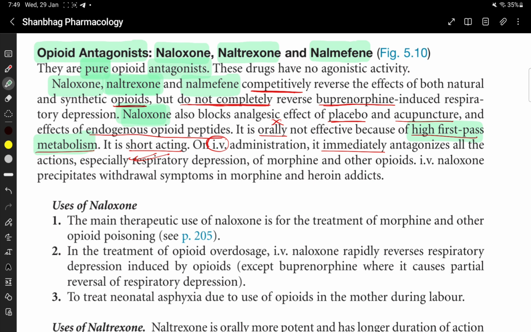IV naloxone precipitates withdrawal symptoms in morphine and heroin addicts.